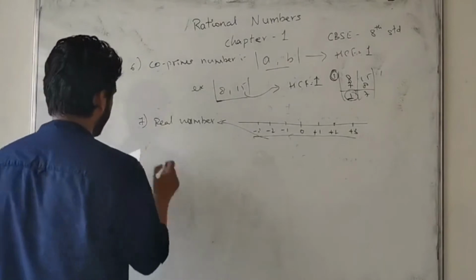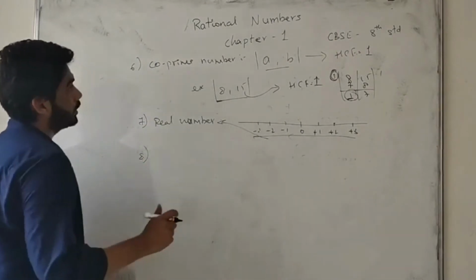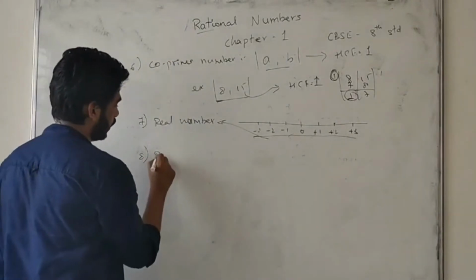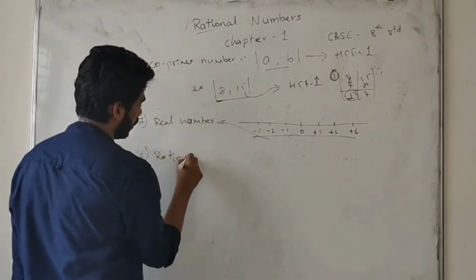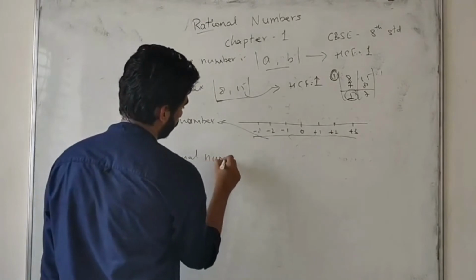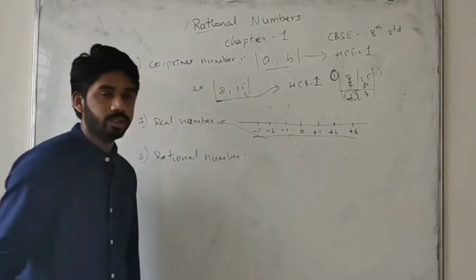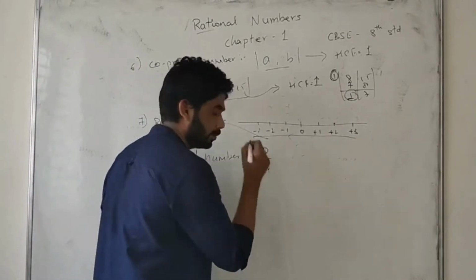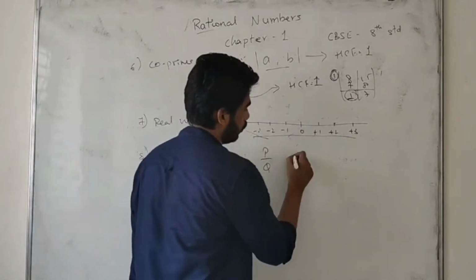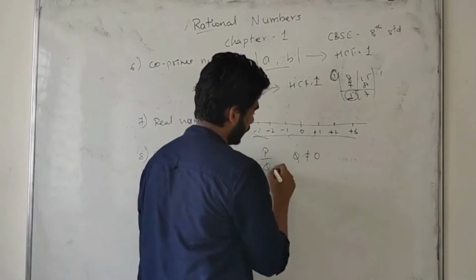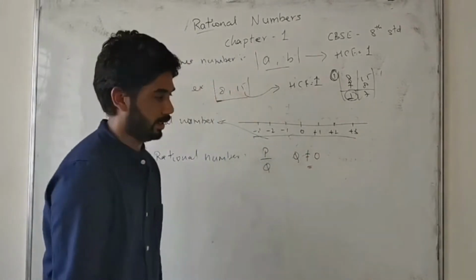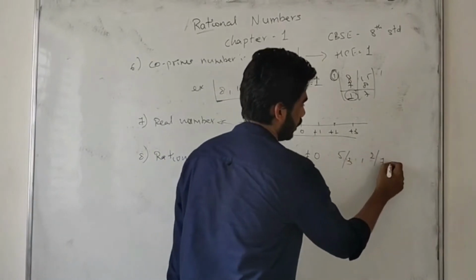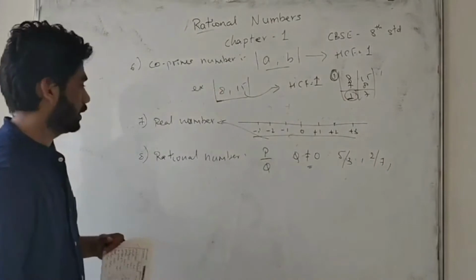So now the main thing here will come: what is a rational number? Our topic is this one. So we take this number as a rational number. What is a rational number? A rational number is nothing but P divided by Q, but Q is not equal to 0. These numbers all we call rational numbers. Example 5/3, 2/7. These all are rational numbers.